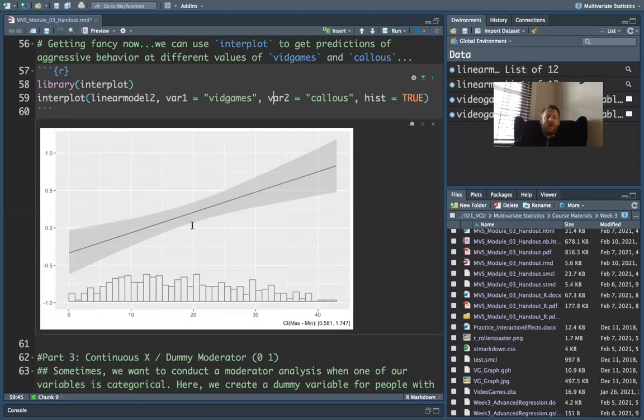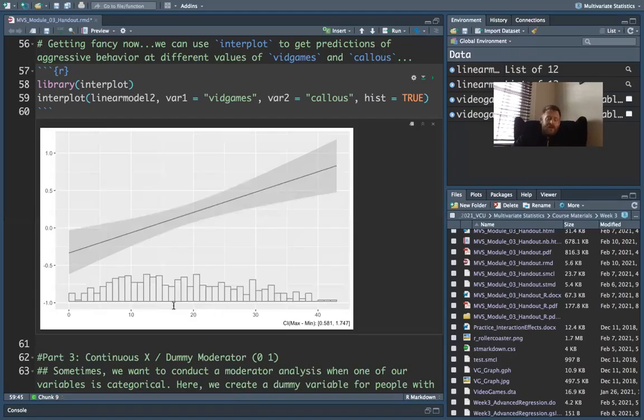And the mean is sort of right around here at 20. So at 20, there's sort of a small positive relationship between video games and aggression. Below that, it's non-significant or negative. Above that, it's positive. And this is the estimate of the slope, this black line. The gray part is what's called a confidence interval. So what you're looking for is, does this confidence interval overlap with 0, which is right here? If it does, that means for those folks, there's essentially not a significant relationship between video games and aggression.